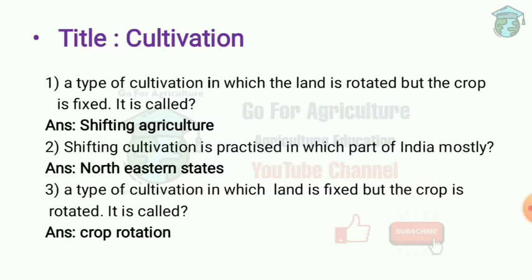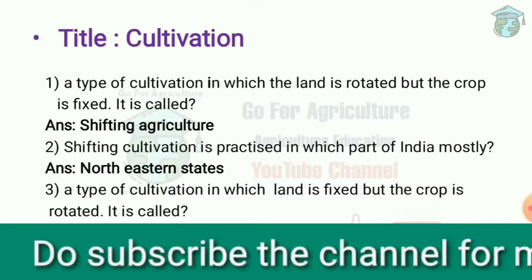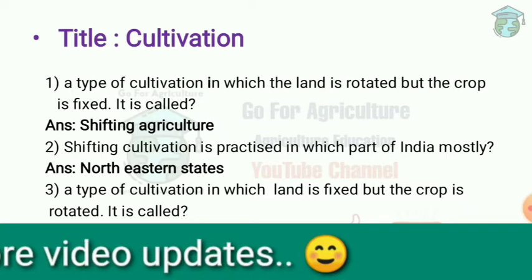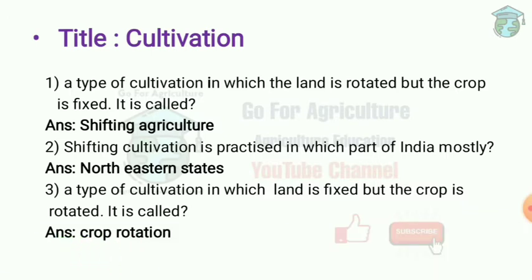Next question, shifting cultivation is practiced in which part of India mostly? Answer is northeastern states of India, also in Chotanagpur Plateau of Jharkhand, MP and in hilly areas. Next question, a type of cultivation in which land is fixed but the crop is rotated. It is called crop rotation. Crop rotation is the reverse of land rotation. Example is rice, mustard, chili. Rice is rotated by mustard, mustard is rotated by chili. So crop rotation improves soil fertility and stabilizes income.